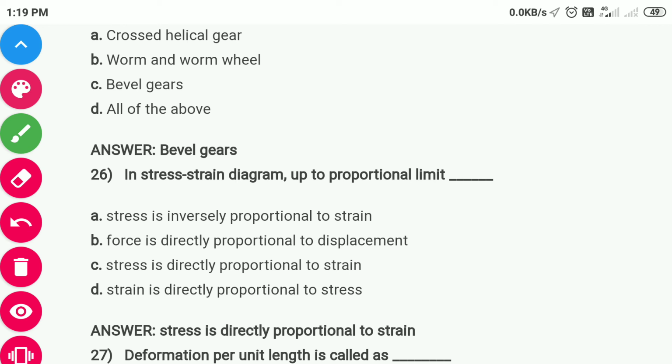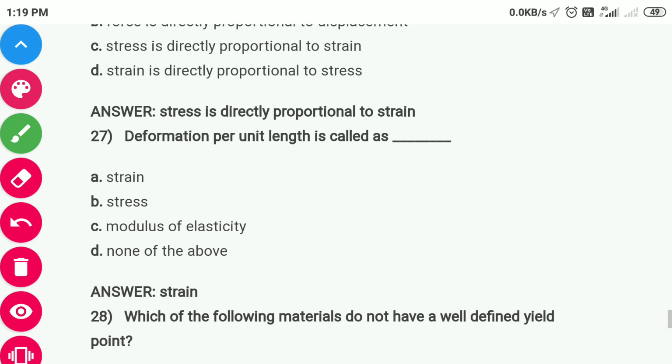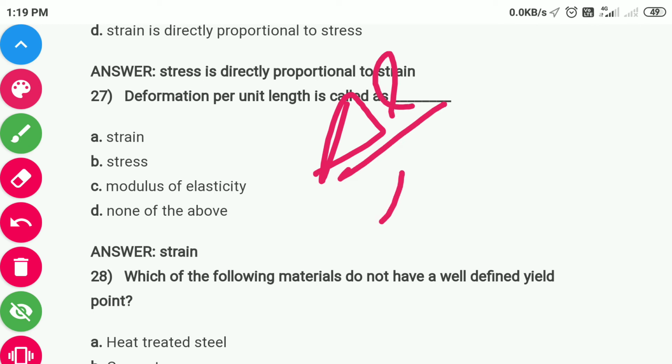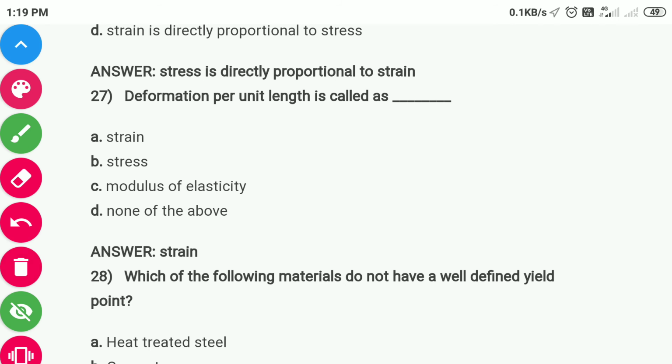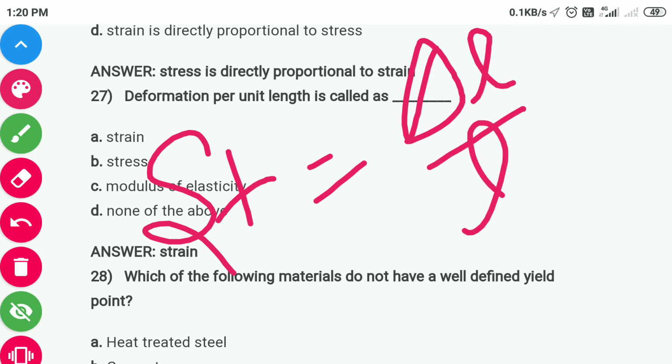In the stress strain diagram, up to the proportional limit, stress is directly proportional to strain. Option C is correct. Question number 27 is, deformation per unit length is called as? Delta L divided by L is equal to strain.